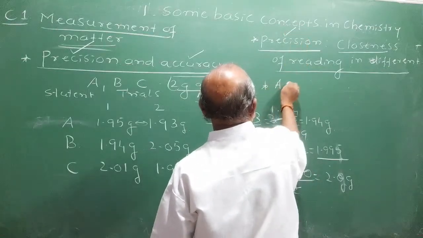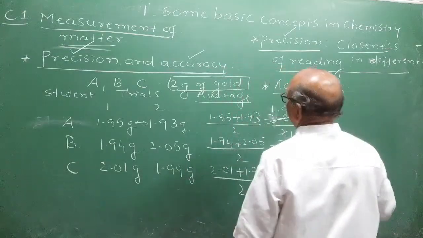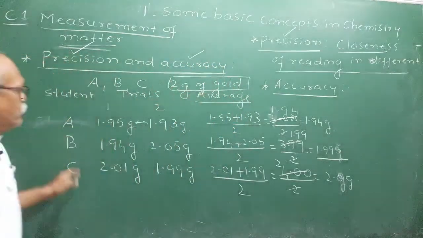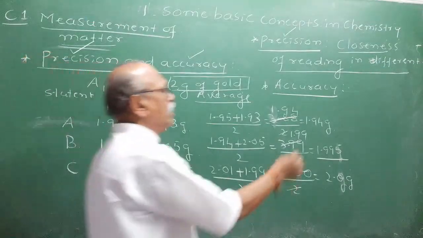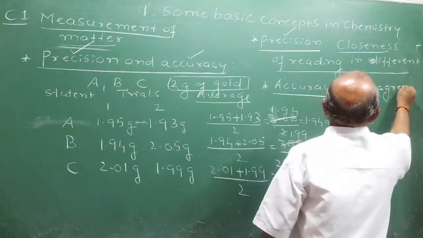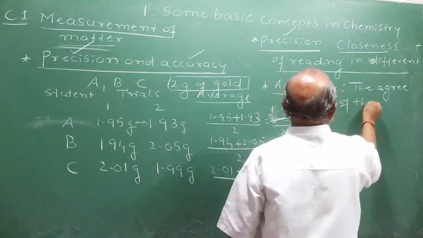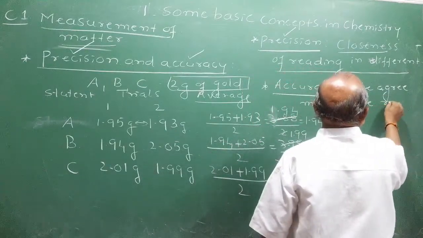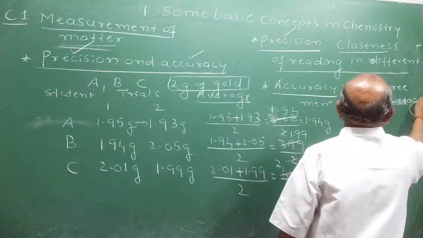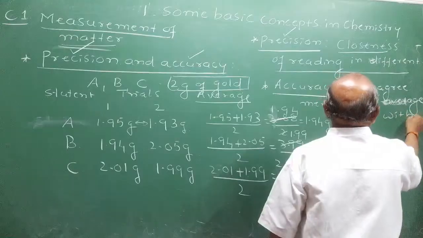And what is accuracy? Accuracy means the agreement. What is the mass I have given? I know that the mass of the gold I have given to all the three students is 2 gram, right? Accuracy means the agreement of the average value with the true value.